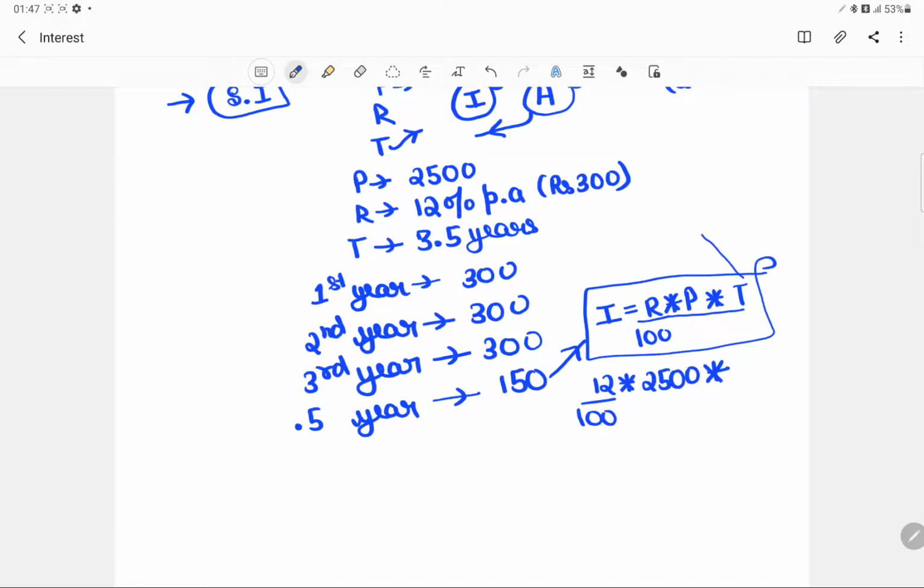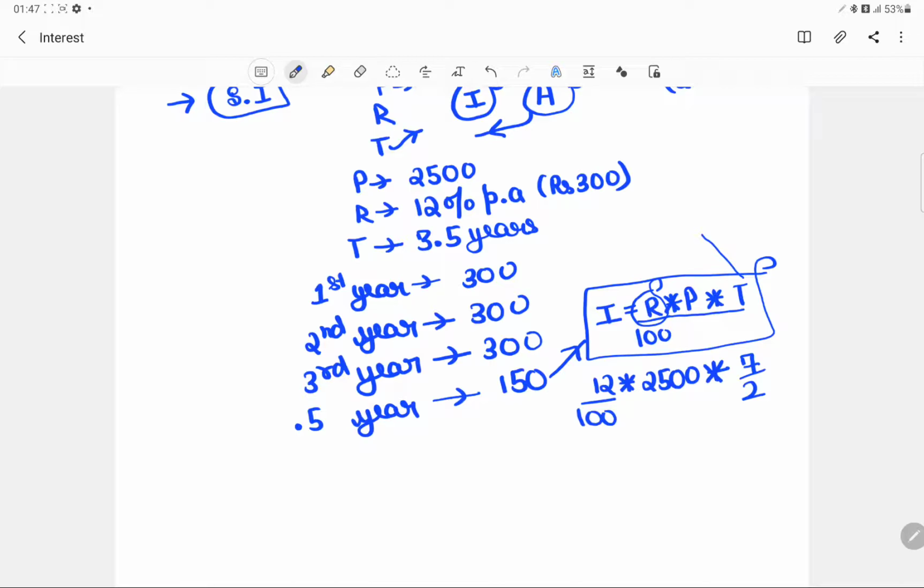Now just see that you should always mention the time period in the same dimension as the rate is asked. For example, if the rate is given as per annum, that is per year, the time would be mentioned as 3.5 years.